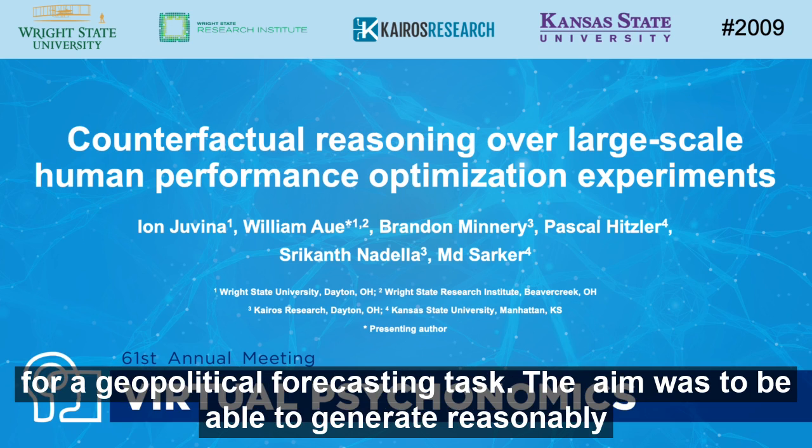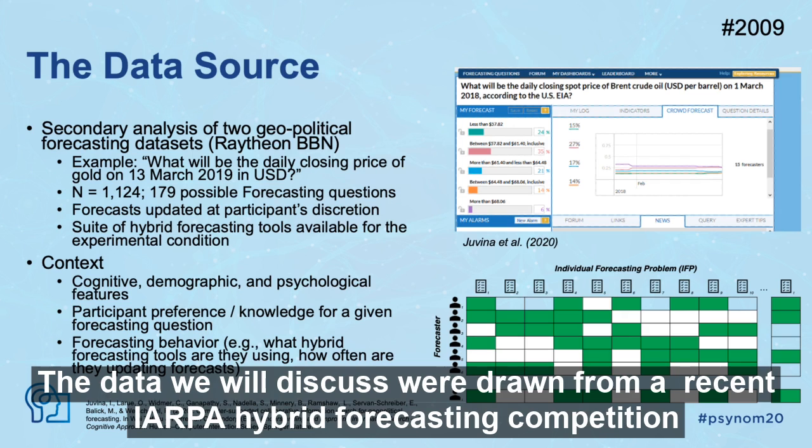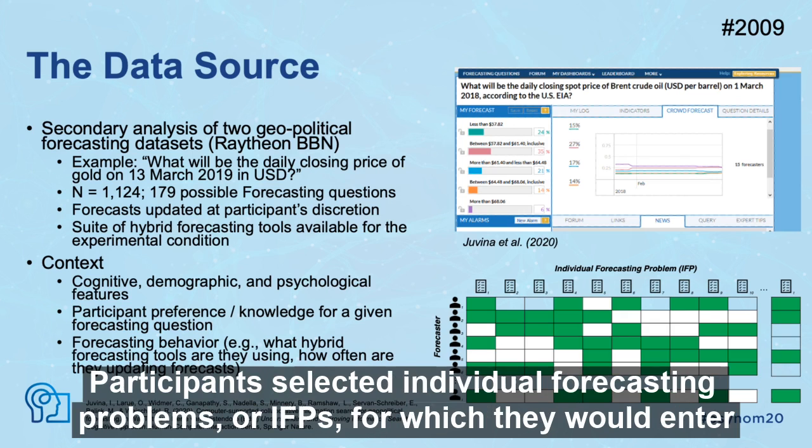The aim was to be able to generate reasonably accurate predictions of a given participant's performance in an experimental condition. The data we will discuss were drawn from a recent IARPA hybrid forecasting competition that examined the benefits of including different software tools to aid geopolitical forecasting.